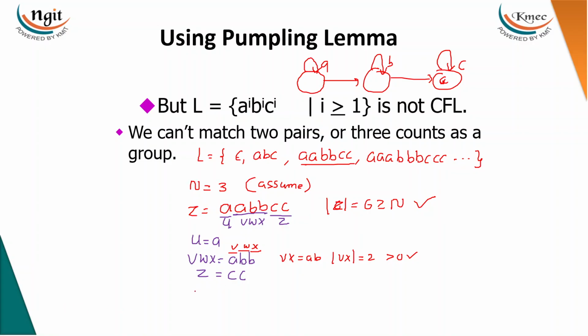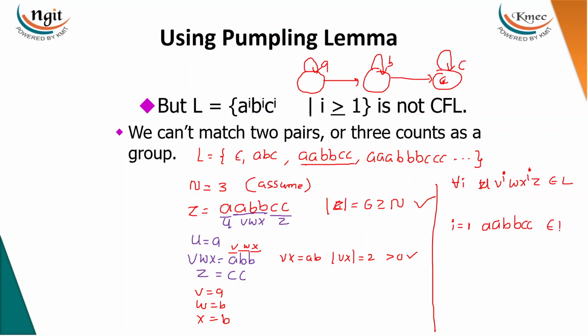Now we got everything. What is u here? a. What is z? cc. What is v? a. What is w? b. What is x here? b. Then you have to take for all i: u v^i w x^i z should belong to L. Let me take i equal to 1. You can start with 0 also, but let me go with this. u is a, v is a, w is b, x is b, z is cc. It belongs to L: abbcc, whatever we have taken.